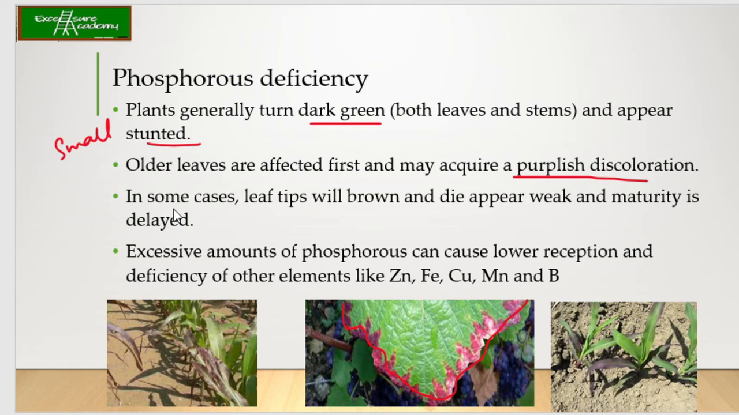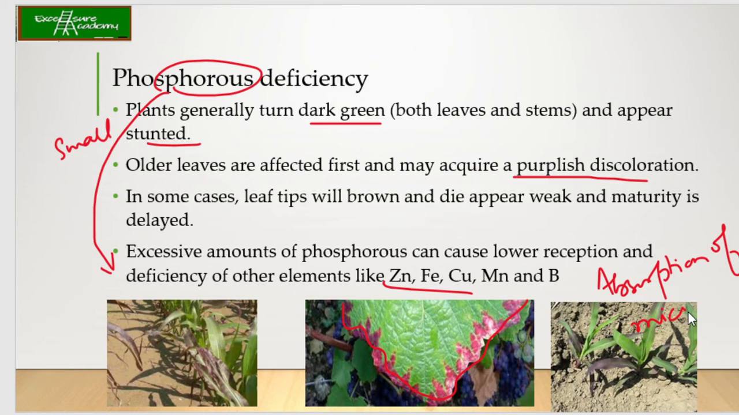In some cases, leaf tips will turn brown and die, or they appear weak and maturity is delayed. Excessive amounts of phosphorus can also cause lower absorption and deficiency of other elements like zinc, iron, copper, manganese and boron. See, if you don't have phosphorus, what happens? It is going to affect the absorption of micro elements. These are your micro elements which we will be discussing in the further lectures: zinc, iron, copper, manganese and boron. In order to have a better absorption of these microelements, the presence of phosphorus is important.